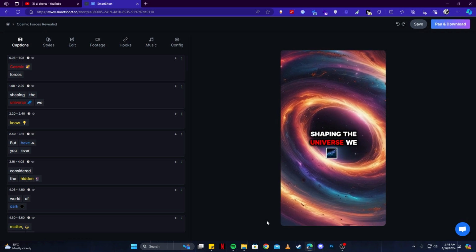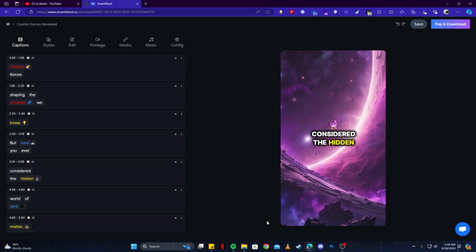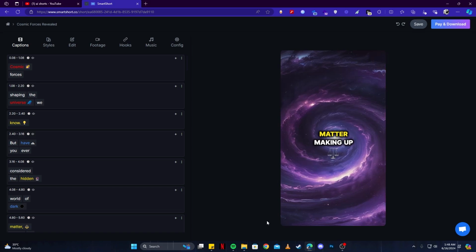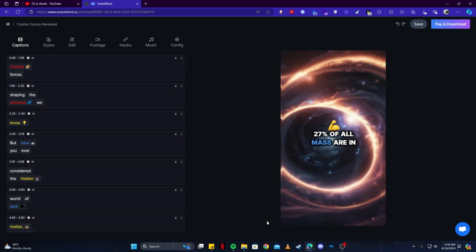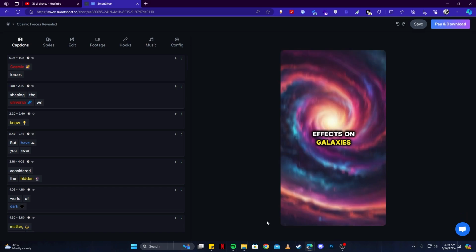Cosmic forces shaping the universe we know. But have you ever considered the hidden world of dark matter, making up 27% of all matter and energy? It's unseen, yet its effects on galaxies are...